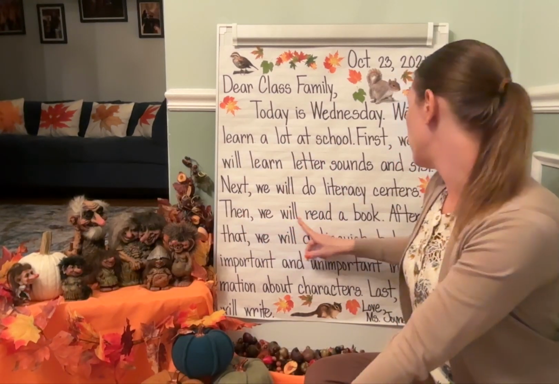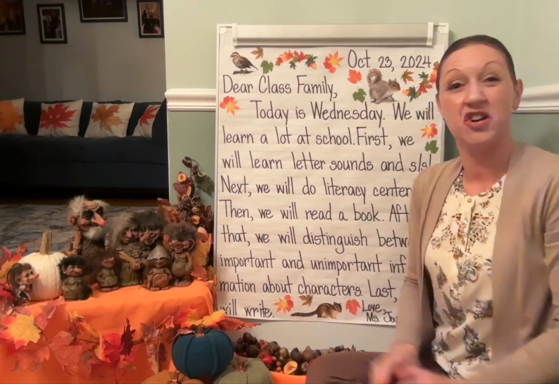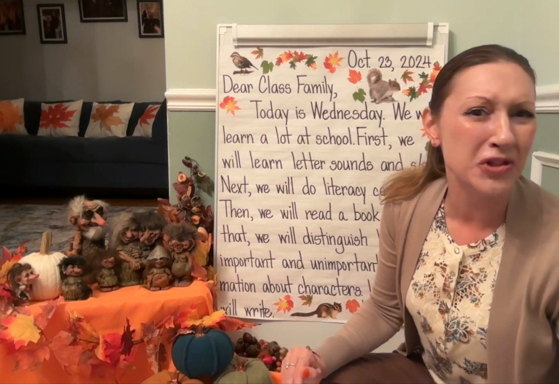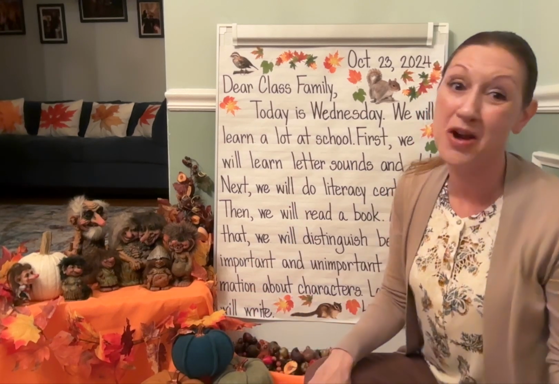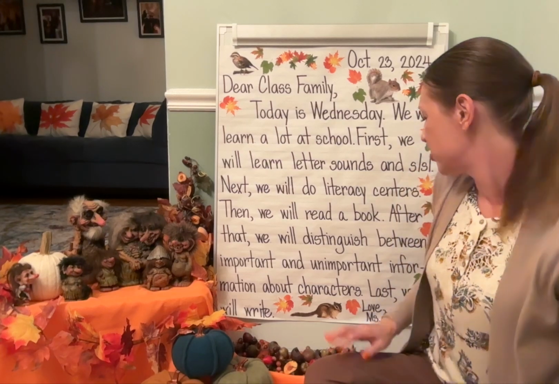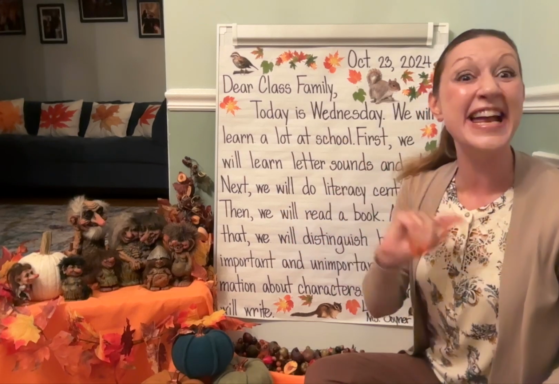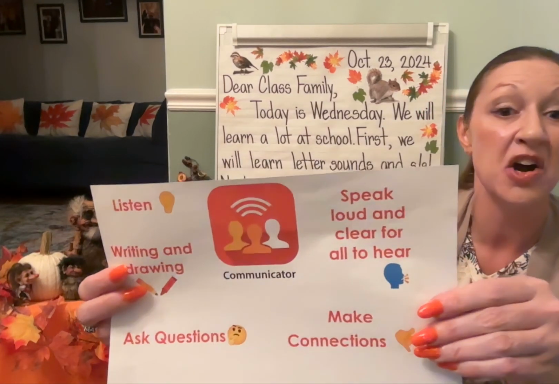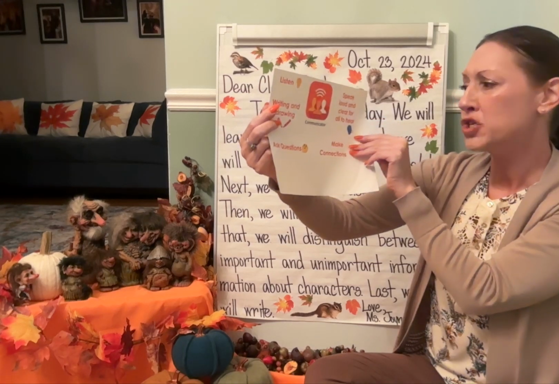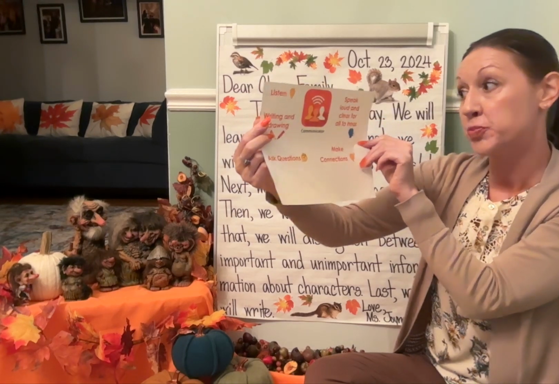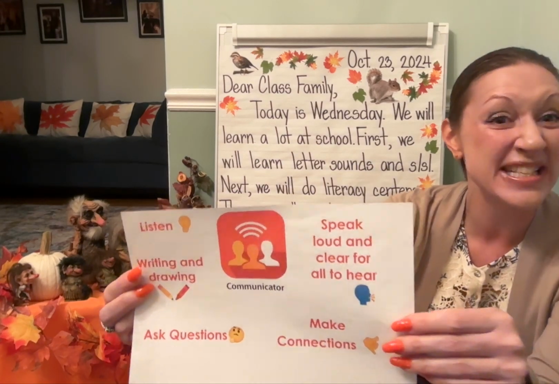And then, after that, we will distinguish between important and unimportant information about characters. So after reading the book, we're going to look back at the text evidence and we're going to figure out what's important information and what is unimportant information about the characters. Last, we will write, and throughout today, you are going to be a great communicator. You're going to listen, you're going to do writing and drawing, ask questions, make connections, and remember to speak loud and clear for all to hear you. And we're going to have a fantastic day at school.